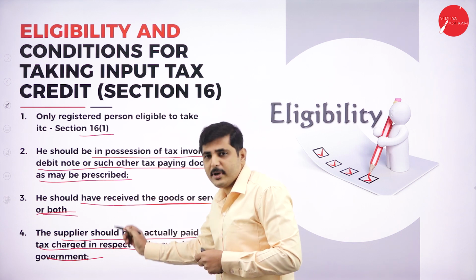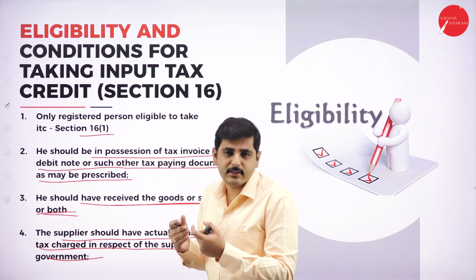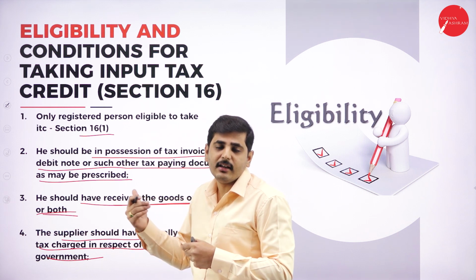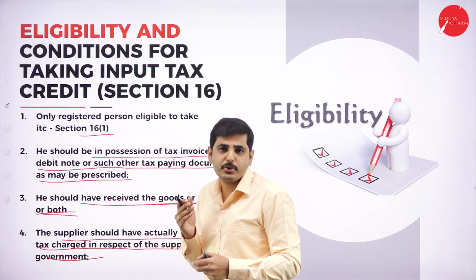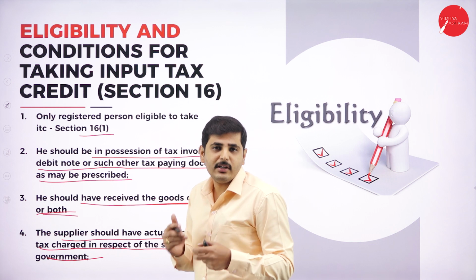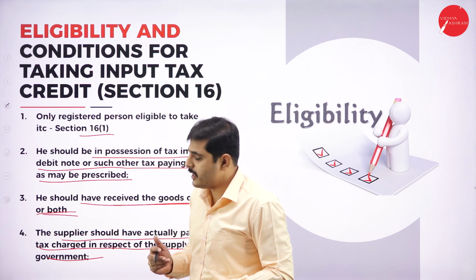In case you supply to the government, it gets delayed because there are so many provisions and procedures in case you sold the goods to the government. So after you supply the goods to the government, we can claim the input tax credit.